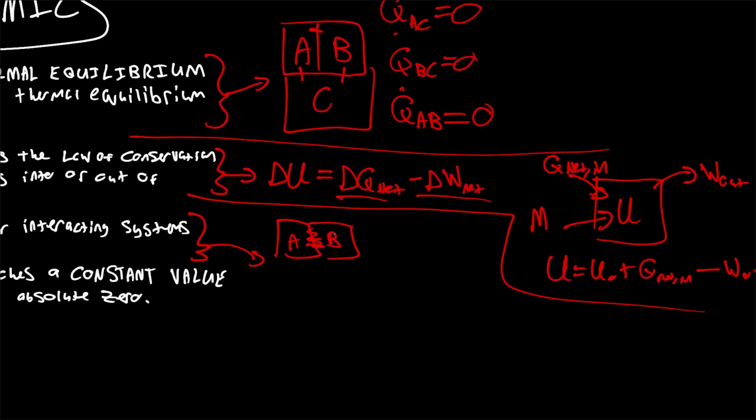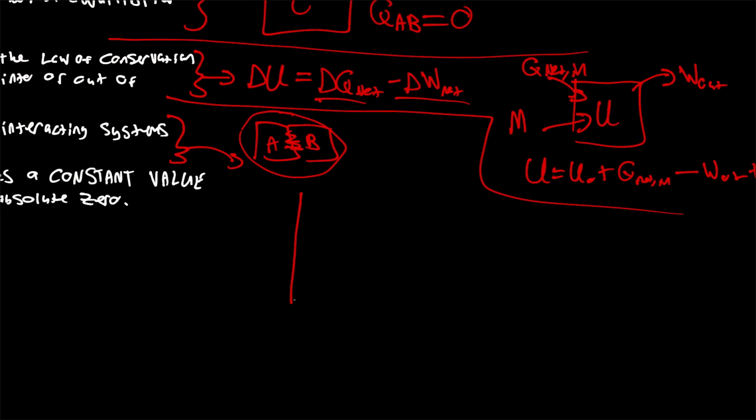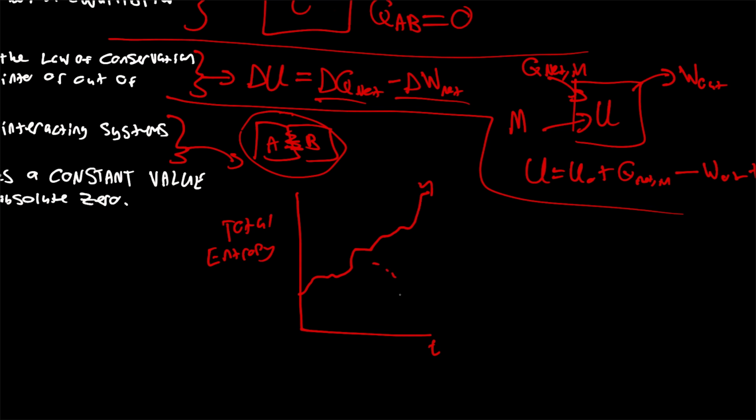So basically, if we have 2 systems here, we'll call them A and B, and these 2 systems are interacting with each other in some way, then the total entropy of this system is always going to be increasing or equal. So if we were to plot entropy on a chart between A and B, against some value of time, no matter what we're doing, the total entropy of the overall system has to be always increasing. It's never going to go down. And this is true for any interacting system.